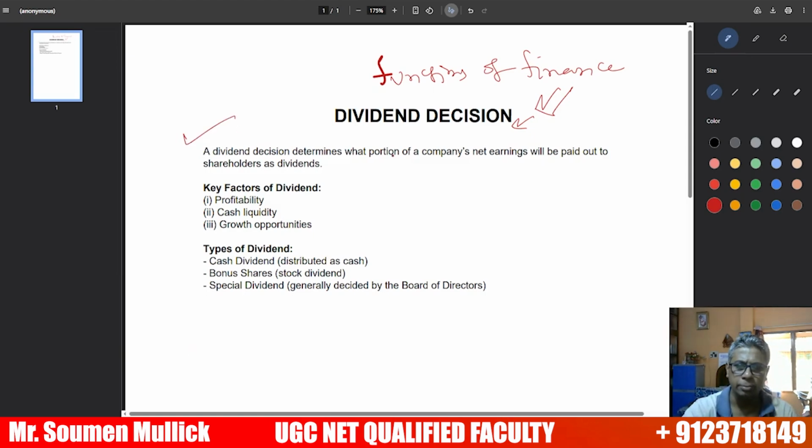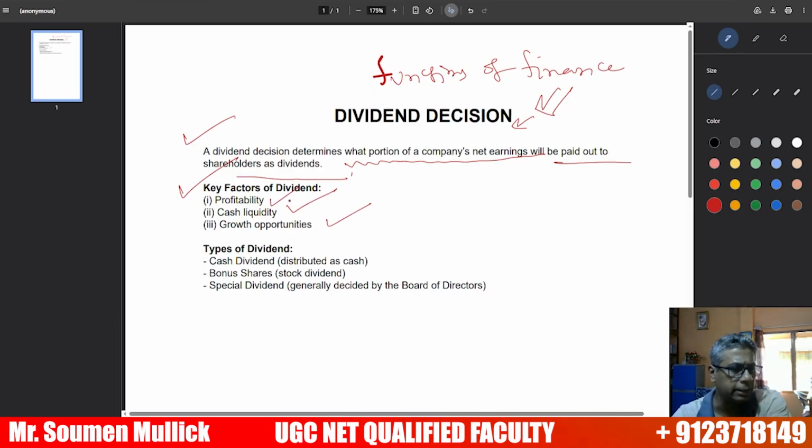The dividend decision determines what portion of the company's net earnings will be paid out to shareholders as a dividend. Profitability, cash liquidity, and growth opportunity are the important factors of dividend decision. And there are different types of dividend: cash dividend, distributing cash; bonus dividend, the stock dividend; and special dividend, generally defined by the board of directors.